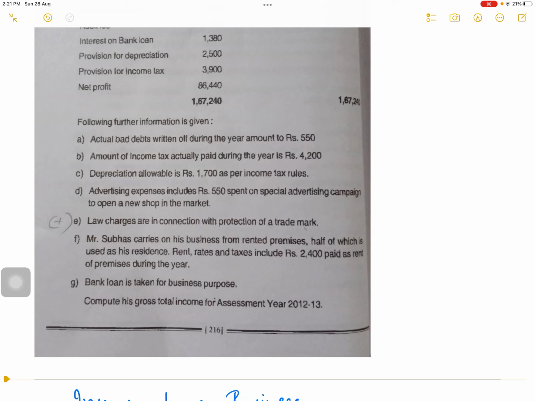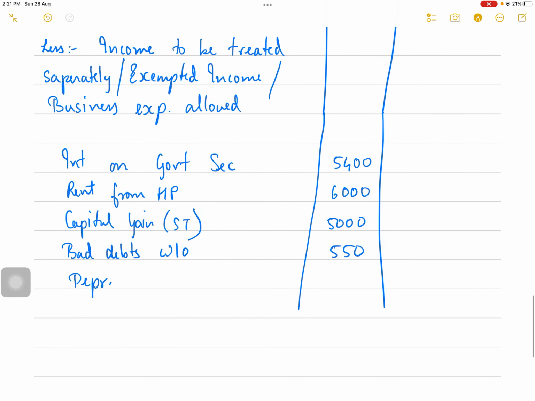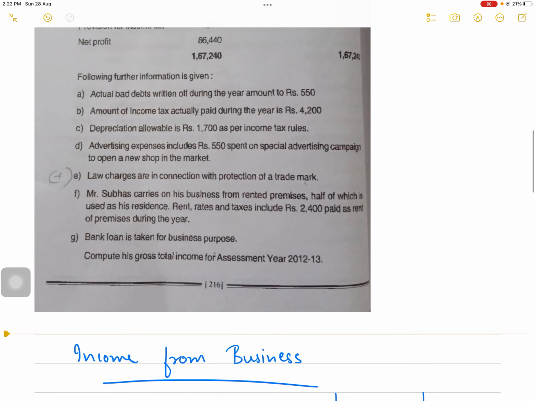Okay. Actual amount of tax paid 4,200. This is income tax paid, application of income. It will not come in the P&L item. It's not a P&L item, it's application of income. So it's not a revenue expenditure. Depreciation allowed is 1,700. So this is an expense, P&L item, so you will subtract.